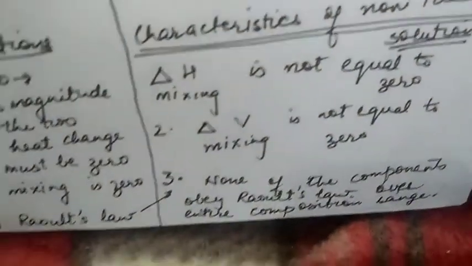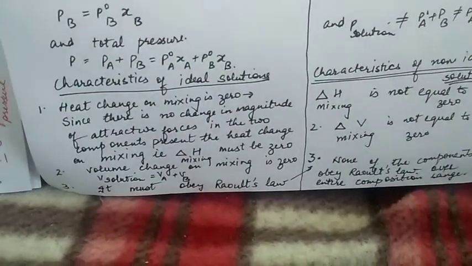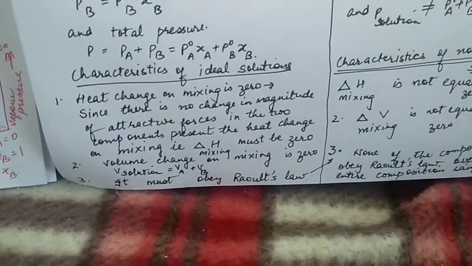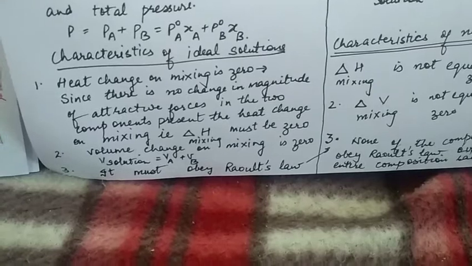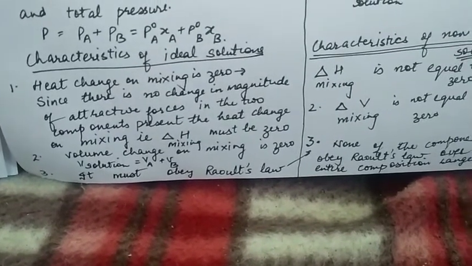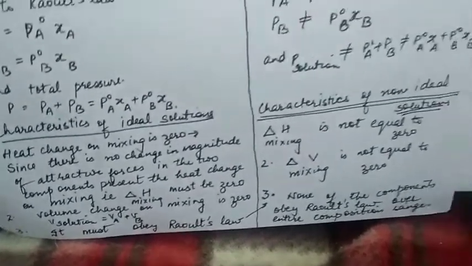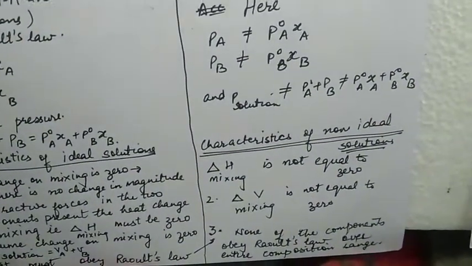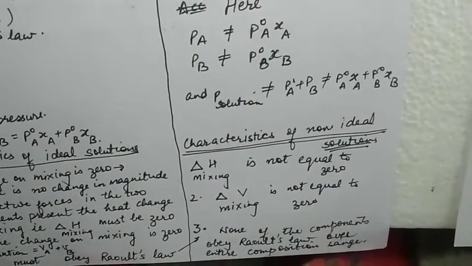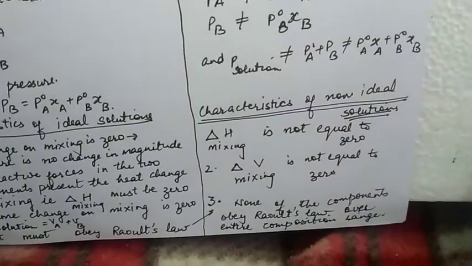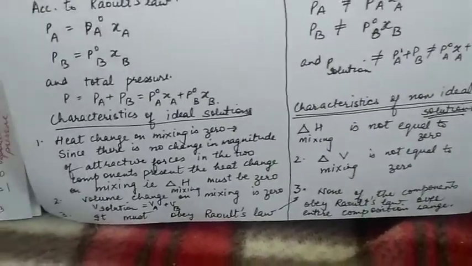So, the difference in characteristics between the two solutions. Characteristics of ideal solution: heat change in mixing is 0. Because there is no change in magnitude of attractive forces in the two components present, the heat change on mixing will be 0. But in case of non-ideal solution, the heat change on mixing is not equal to 0 as the interactions differ. So some energy is either evolved or absorbed during mixing.